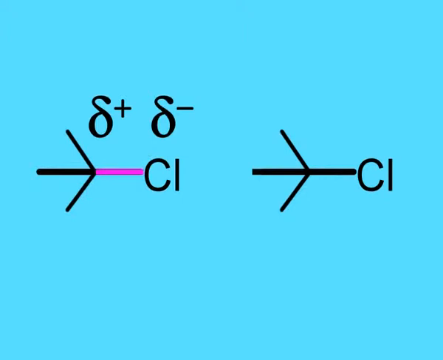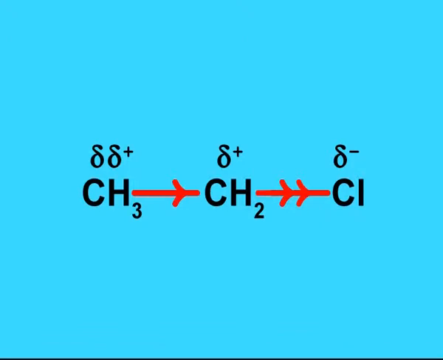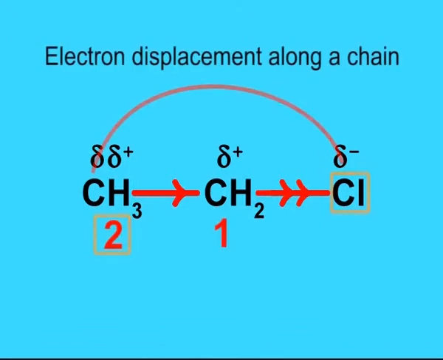If the carbon atom bonded to chlorine is itself attached to further carbon atoms, the effect can be transmitted further. For example, in C2H5Cl, the effect of Cl on C2 is less than the effect of Cl on C1, as shown on the screen.